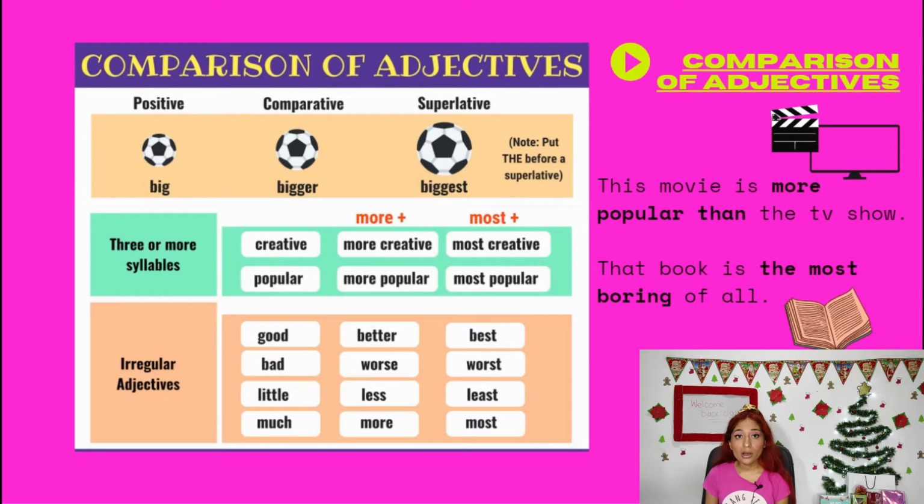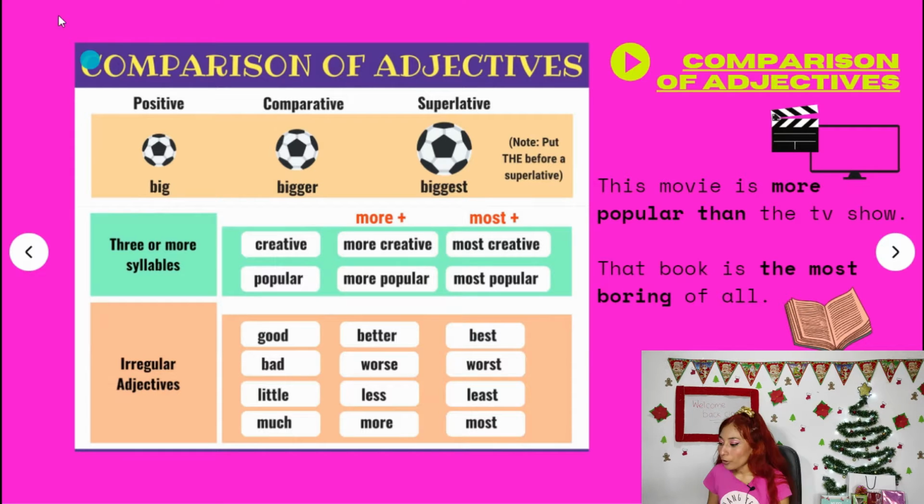We are focusing on the adjectives that have 3 or more syllables. Okay, here we have the positive, comparative, and superlative. This is the comparative, and this one is the superlative. Okay, pay attention to it. And we are focusing on the longest adjectives. Popular has 3 syllables. Popular. Okay, so because it's really long, you are not going to write popular-er.